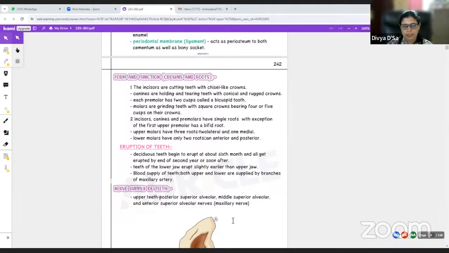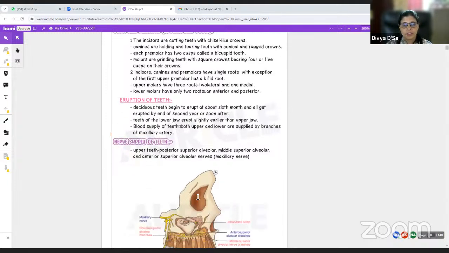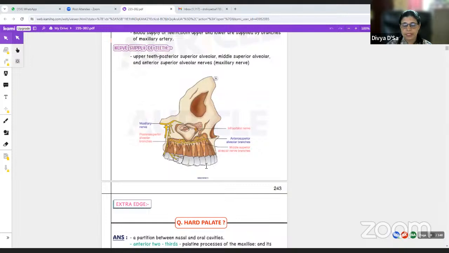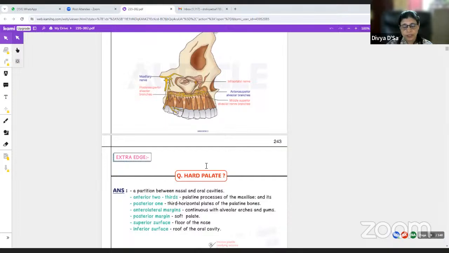So blood supply of the teeth, both upper and lower jaw, is by the branches of the maxillary artery. Okay, that is through the inferior alveolar and from the first part as well as the posterior superior alveolar from the third part. Then nerve supply of the teeth. Upper teeth are supplied by the posterior superior alveolar, middle superior alveolar, and anterior superior alveolar nerves, which come from the maxillary nerve, okay, that is through the pterygopalatine ganglion. It gives the branches in the pterygopalatine fossa.